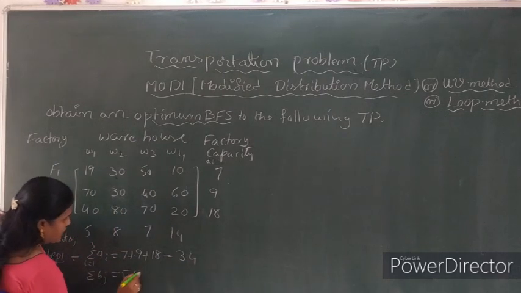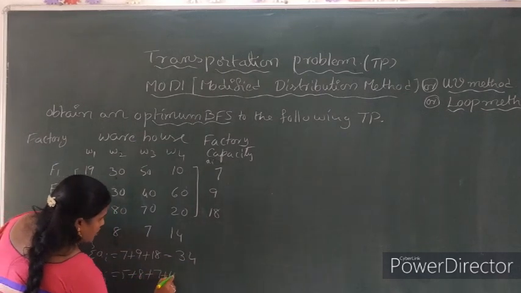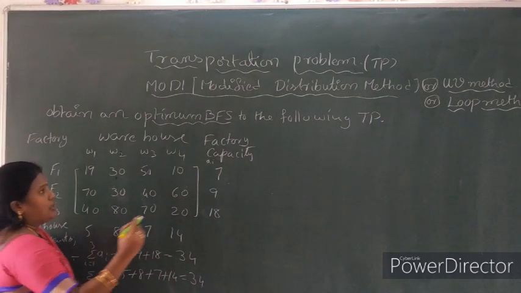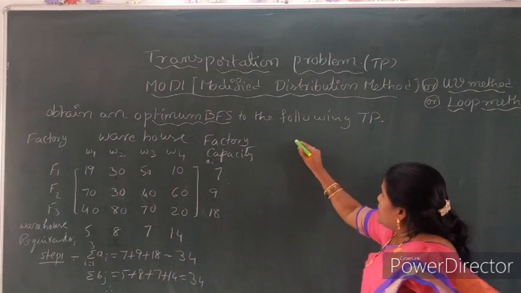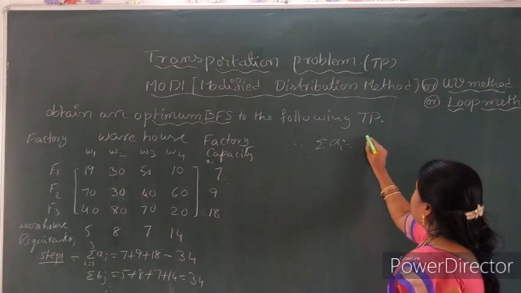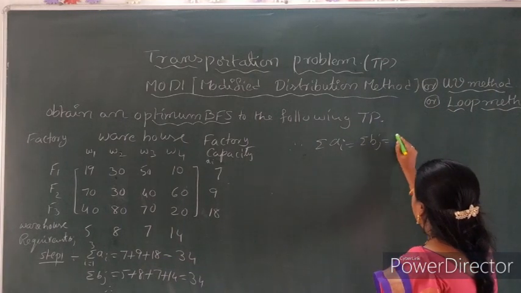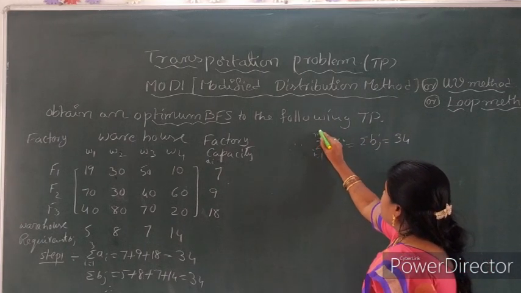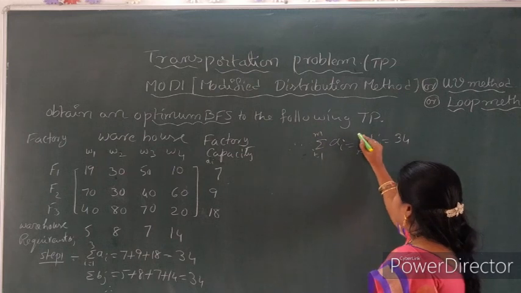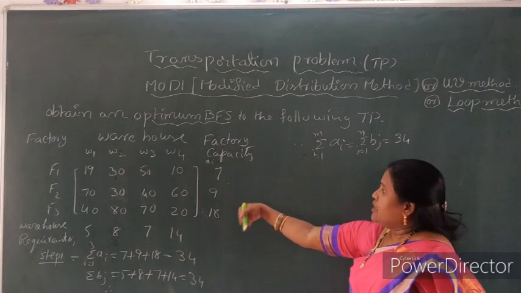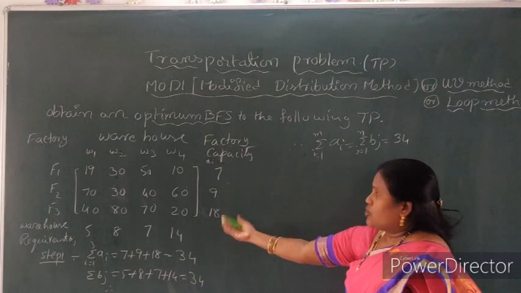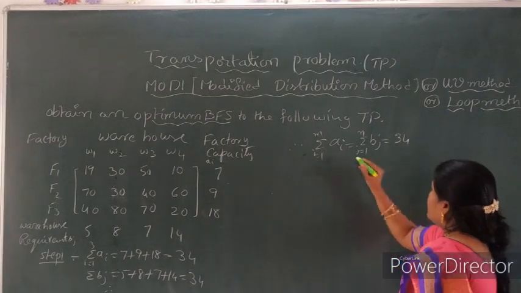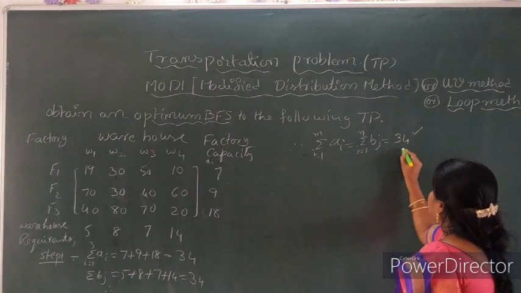5 plus 8 plus 7 plus 14. So here the value is 34. Now summation a_i equal to summation b_j equal to 34. It is a balanced TP. First we find out whether it is a balanced TP or not. In case it is an unbalanced TP, introduce a dummy origin with dummy cost 0 and subtract the value. So here it is a balanced TP.